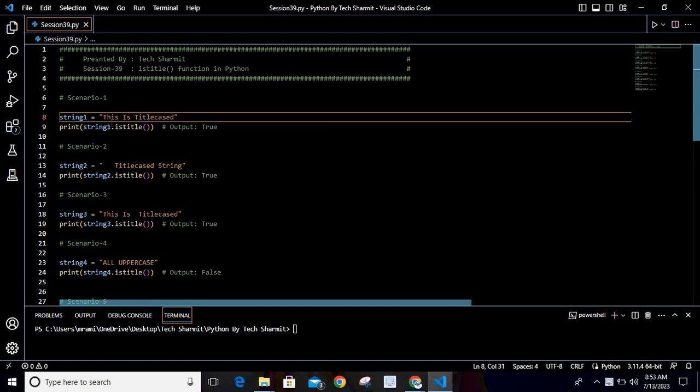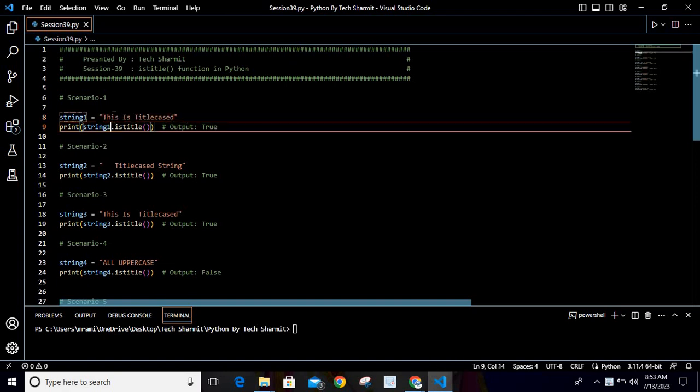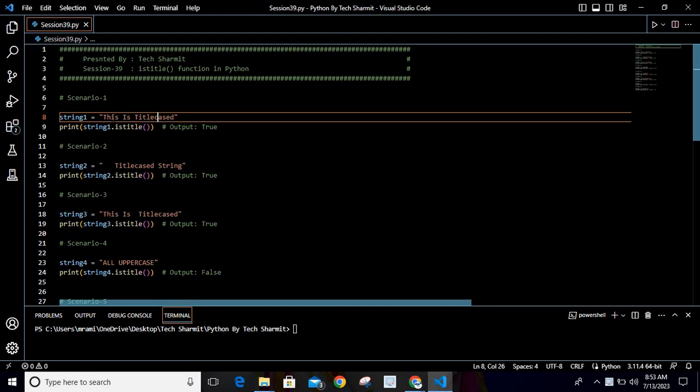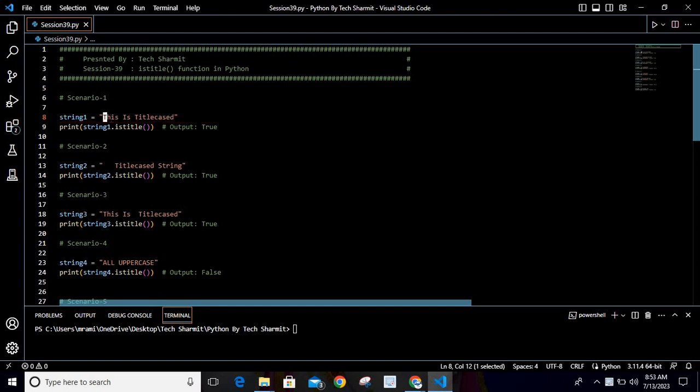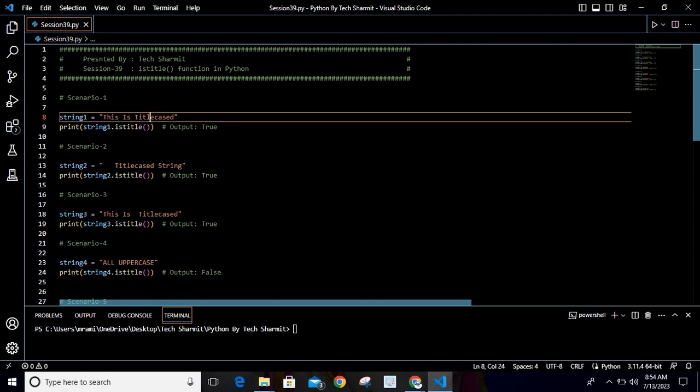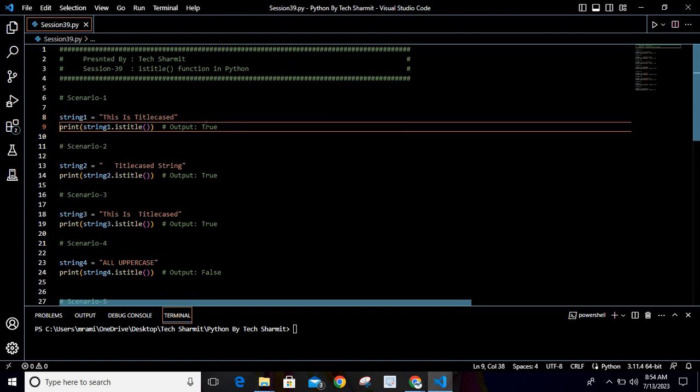So there are three words, right? This is title case. So for every word the first letter is capital letter, and this is a must for the title case, like every word should contain first letter as a capital letter. If it is fulfilling this condition, then it is a title case, otherwise it is not a title case. Okay, so this thing we can see practically by a few scenarios. So let's start with the first one.